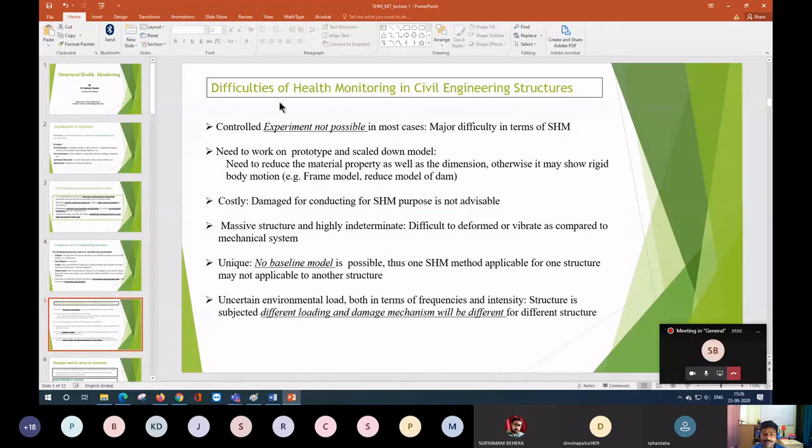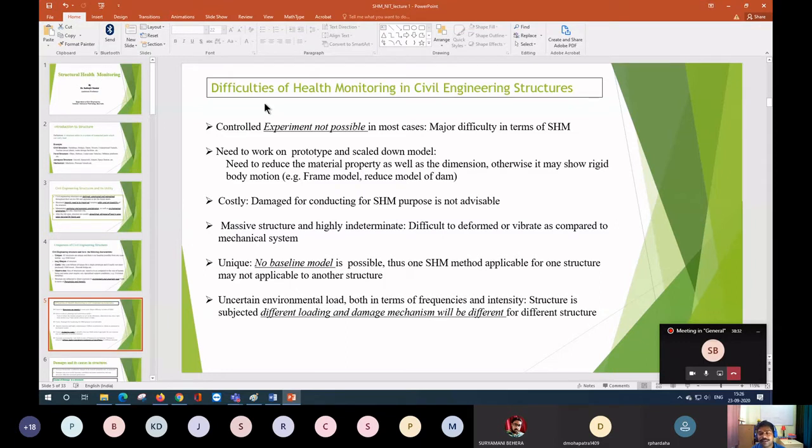Now we come to the discussion of the difficulties of health monitoring. I hope you are getting some idea of how difficult it is for our civil engineering structures from a health monitoring point of view. Now you may say that if it is so difficult, then what is the need for health monitoring? If you are able to detect the health of a structure in an early stage, and you take some precautions, then the overall cost of the structure over its lifespan will be drastically reduced.